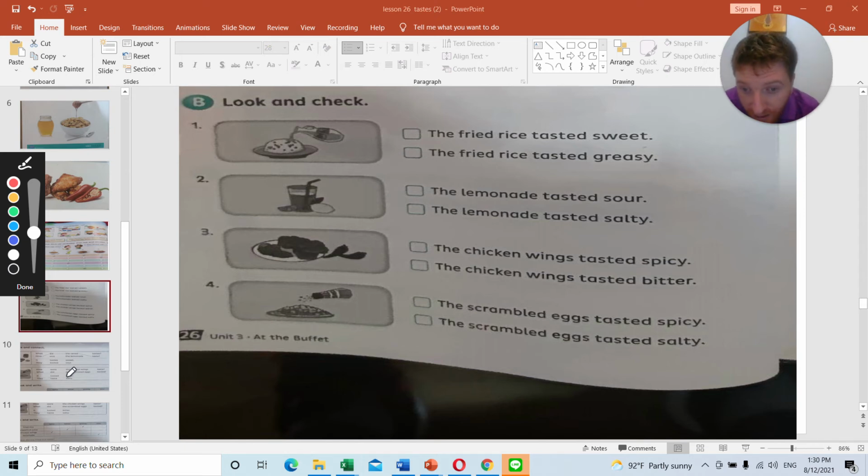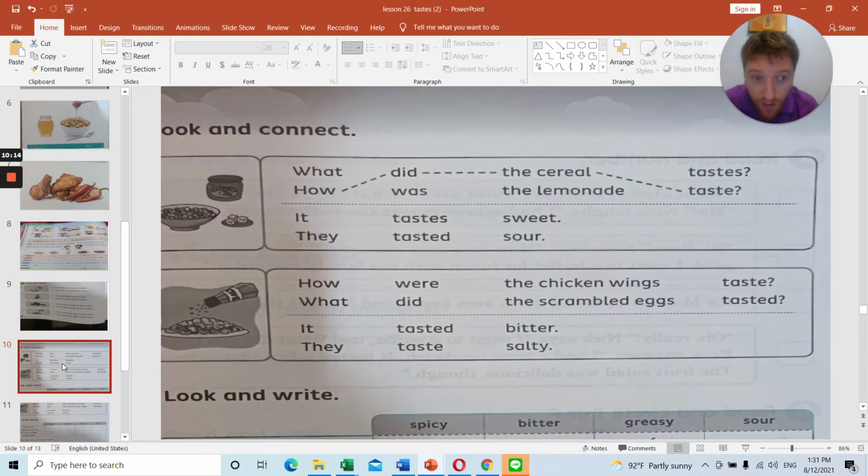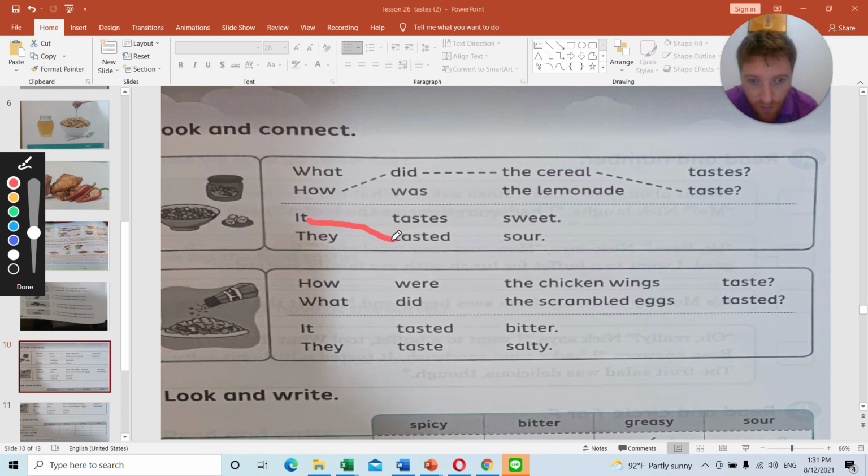Then page 27. On page 27. How did the cereal taste? So you must match. I'll do number 1 for you. It tasted, because of the sugar and the honey, it tasted sweet. So you just have to match.